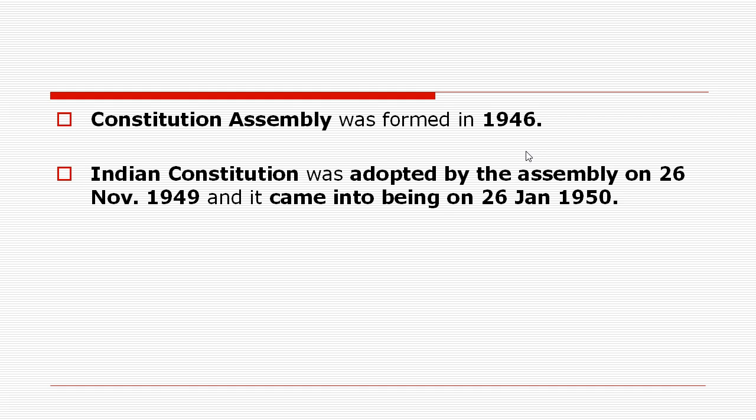Afterwards, the Indian Constitution was adopted by this Constituent Assembly on 26th of November 1949. That means the assembly was formed in 1946 and the Constitution was adopted by that assembly on 26th of November 1949. And later, on 26th of January 1950, the full Constitution was enacted in India. So kindly remember the difference between the date of adoption and the date of enactment of the Constitution.